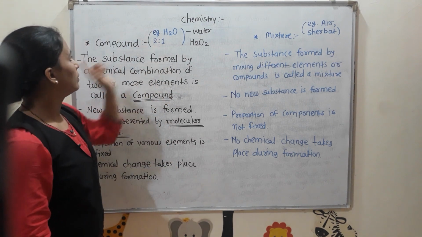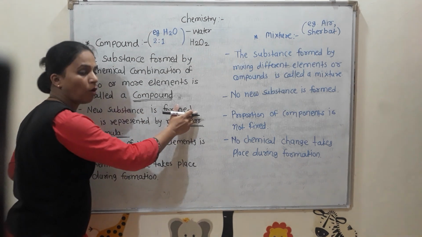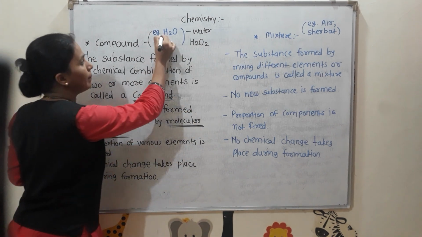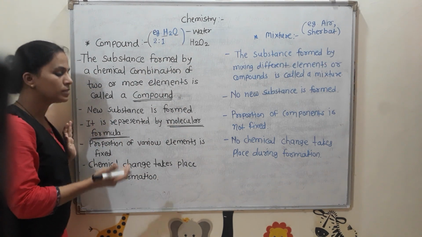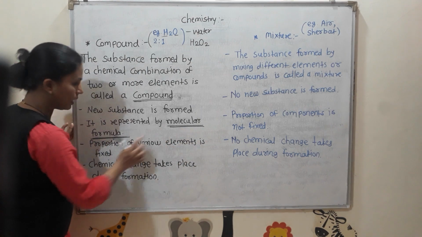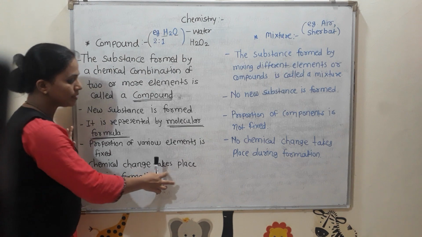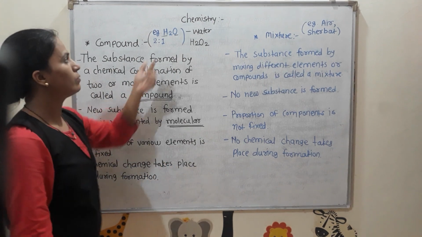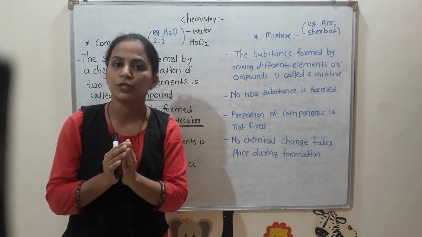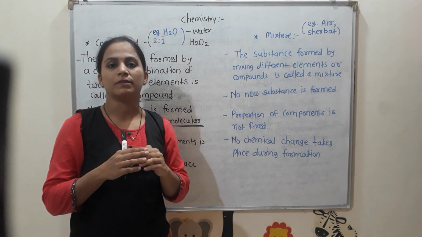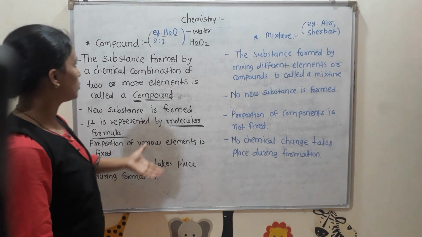So what is the property of a compound? In a compound, a new substance is formed, the original properties of elements completely disappear, a new substance having new properties is formed, and the proportion of the various elements is also fixed. Chemical changes take place during this formation. When hydrogen and oxygen combine, there is a chemical reaction between them and this is a chemical change. We cannot separate hydrogen and oxygen from each other again. So this is a chemical change.